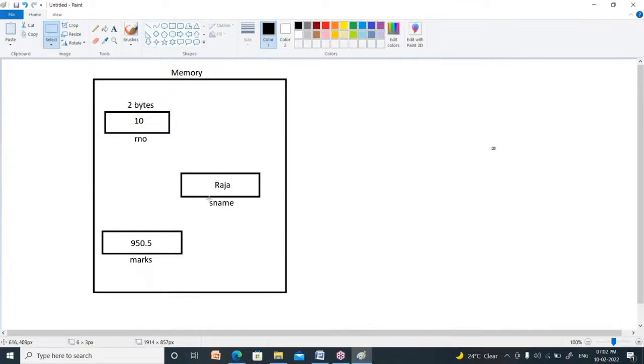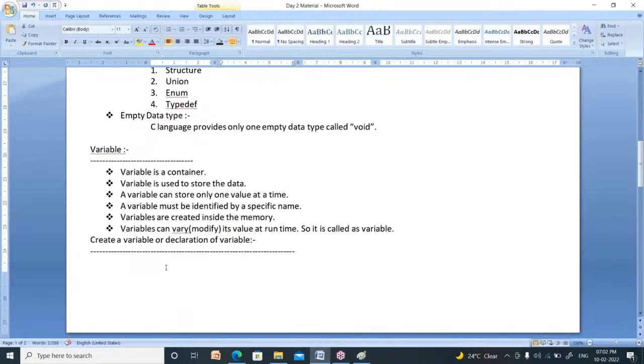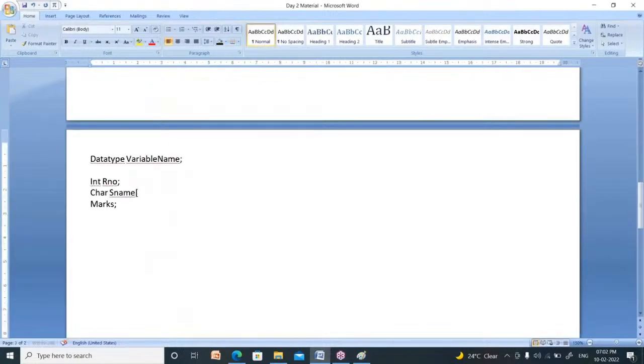Now, how to store multiple characters in student name? You have to specify within square brackets how many characters you want to store. I want to store 100 characters in student name. Character means 1 byte, and there are 100 characters, so the size is 1 into 100, equal to 100.